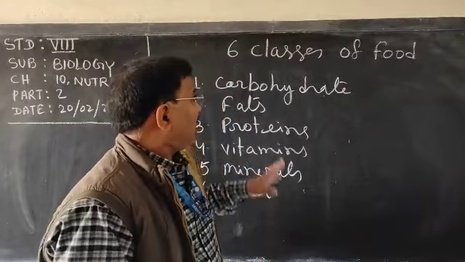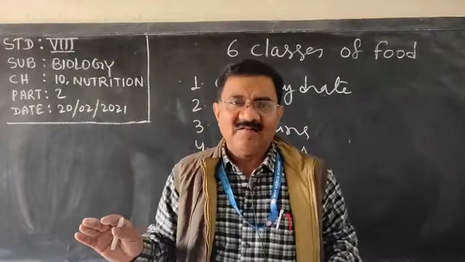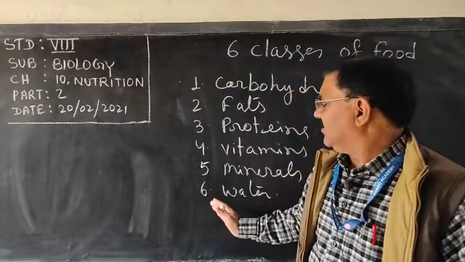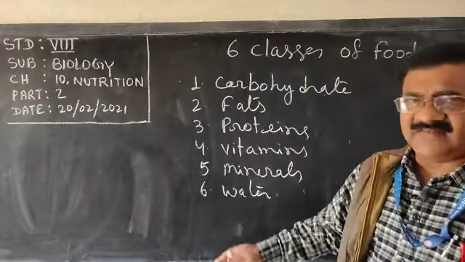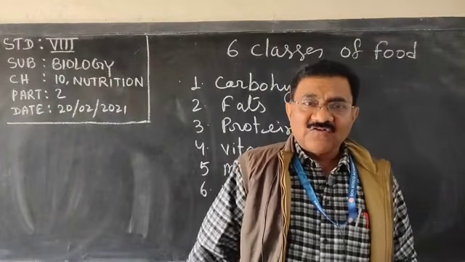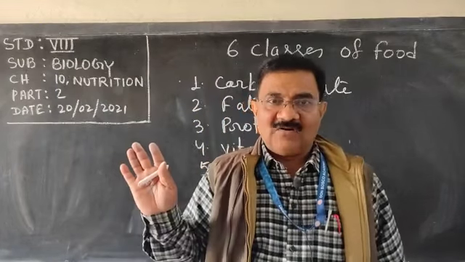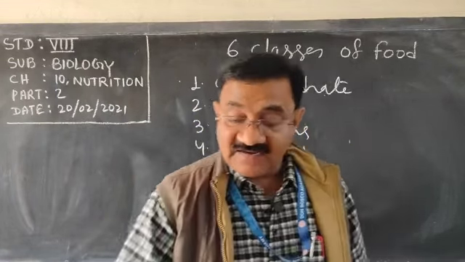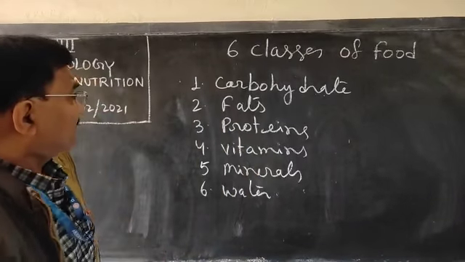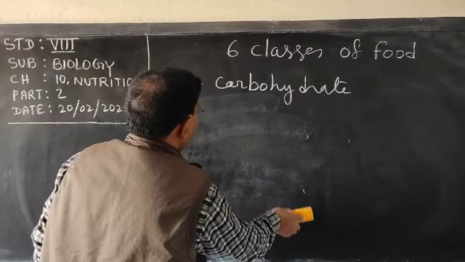So first one is what? 6 classes of food means the nutrients which we take has got only necessary 6 things, and other are the waste product. Very clear or not? So these are absorbed by the body and rest are thrown out. That part is clear. So let us start our discussion with the carbohydrate.